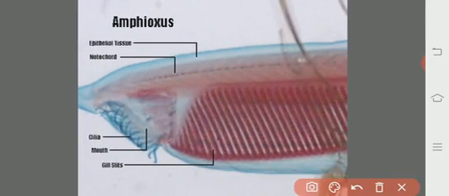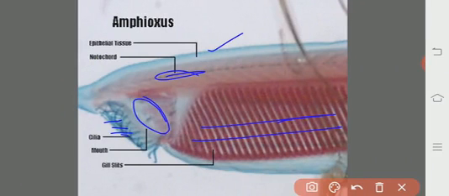Here we will see the dorsal notochord, and this is the oral funnel, covered by ciliary tentacles, and here there are many gill slits.